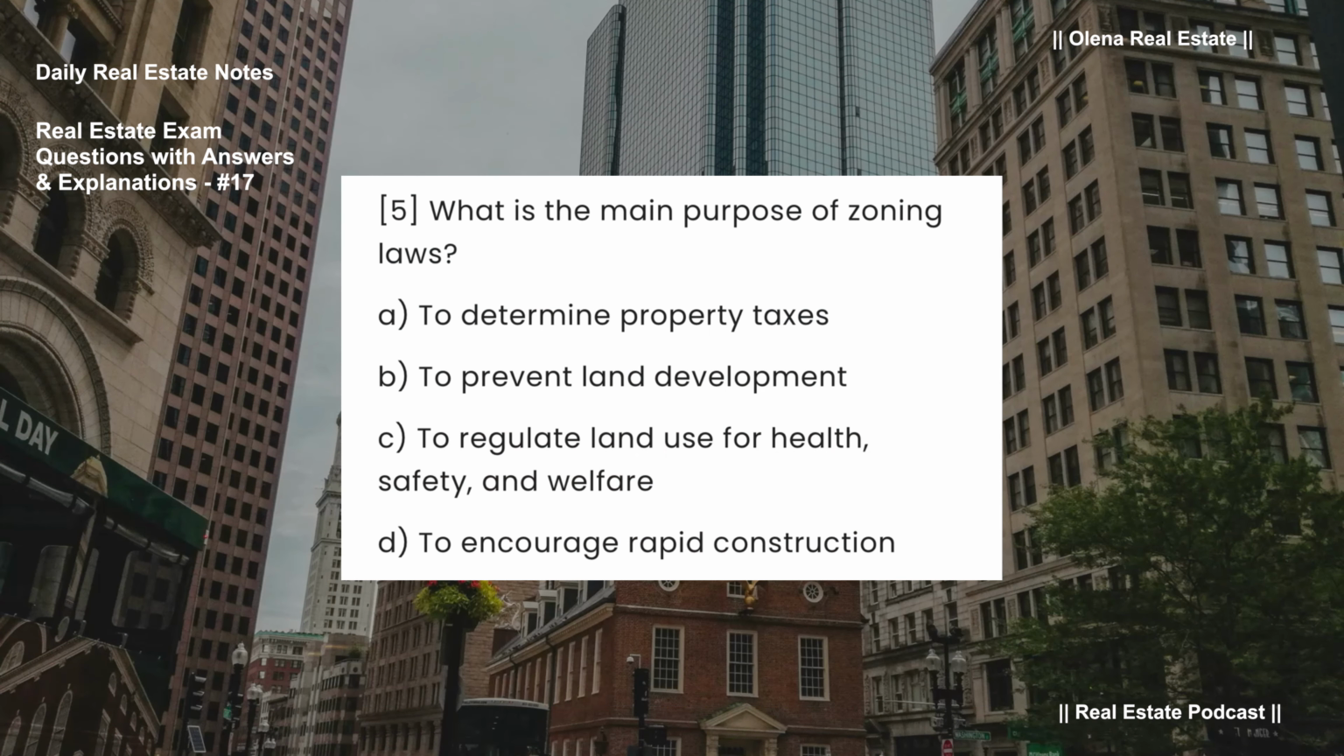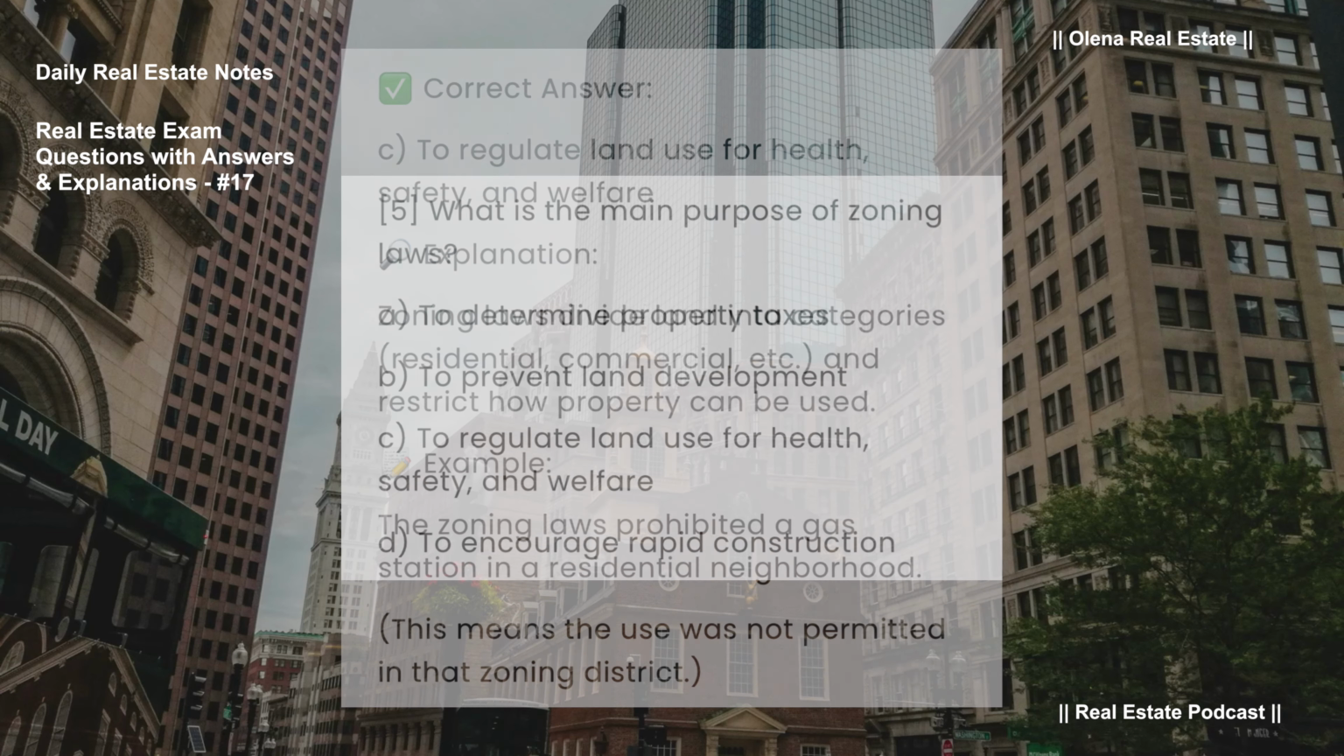What is the main purpose of zoning laws? A. To determine property taxes. B. To prevent land development. C. To regulate land use for health, safety, and welfare. D. To encourage rapid construction.